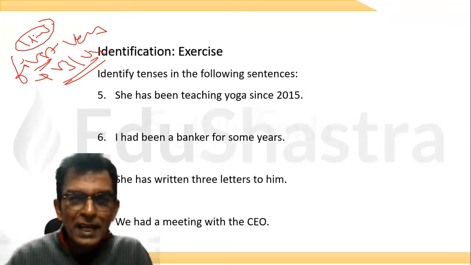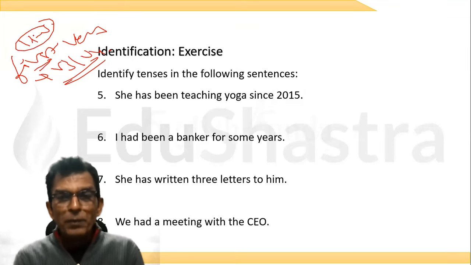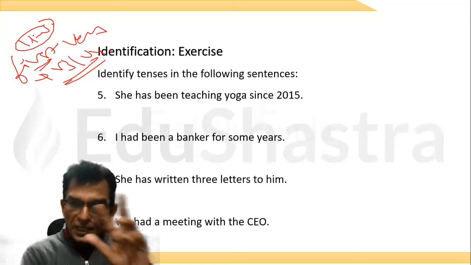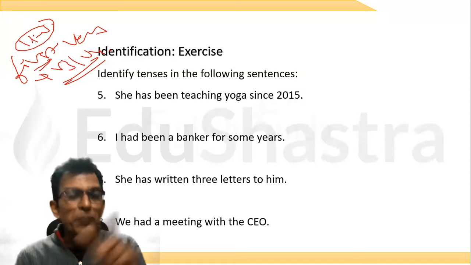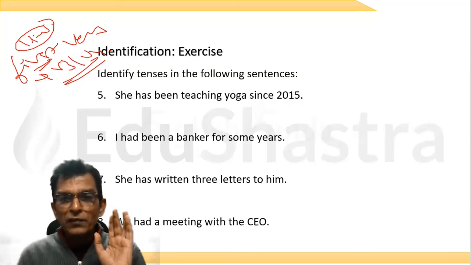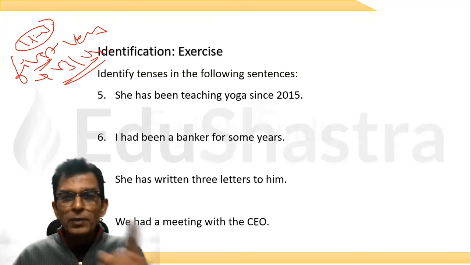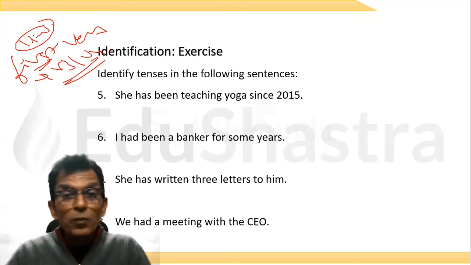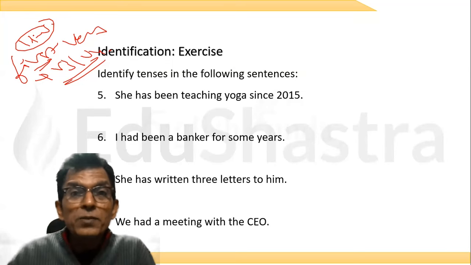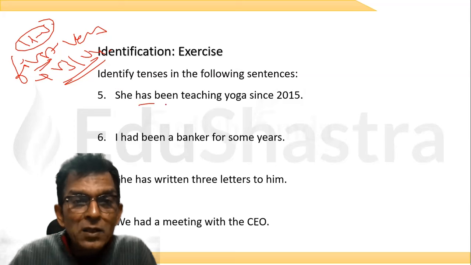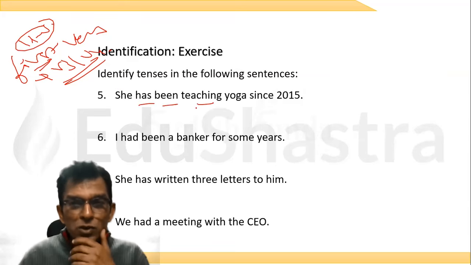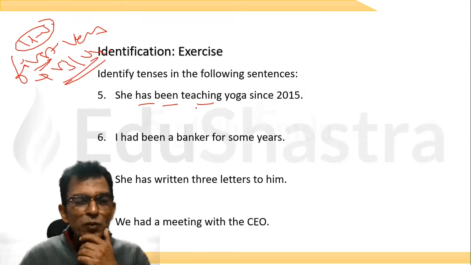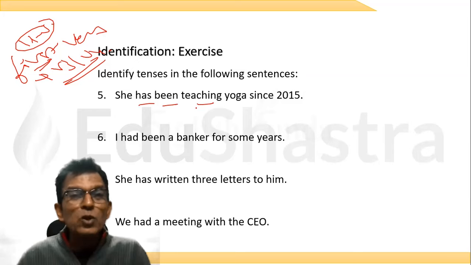Now, I'll not say that that is the only definition of helping verbs. The definitions are many, but at least one thing you can identify. If there is more than one verb, you say that the first verb is a helping verb. Now, but look at this. There are three verbs here. Has, been, teaching. Now, sir, how many helping verbs do I have? Is there only one helping verb? No. There are two helping verbs.